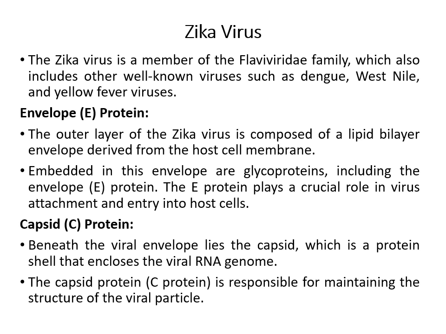Now if you look at the Zika virus or maybe dengue virus or maybe West Nile virus, they have unique structures. They have envelope proteins. The outer layer of the Zika virus is composed of a lipid bilayer envelope derived from the host cell membrane. We'll look at the picture in the next slide. Embedded in this envelope are glycoproteins, including the envelope protein, the E protein we call.